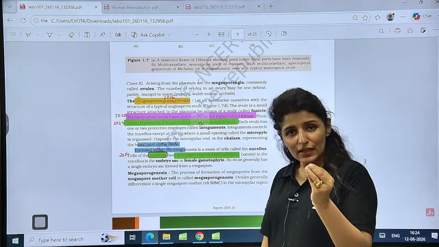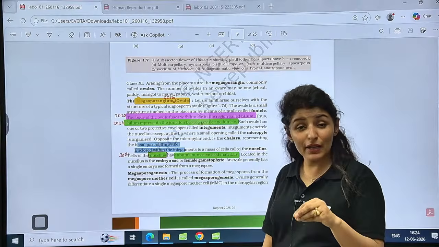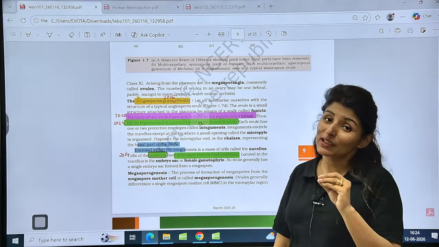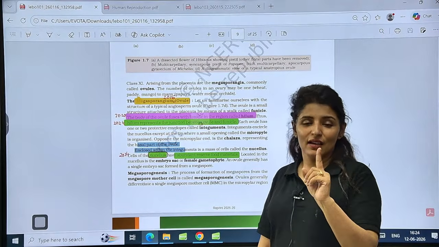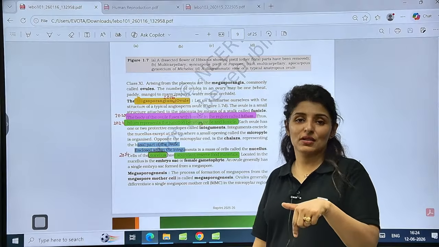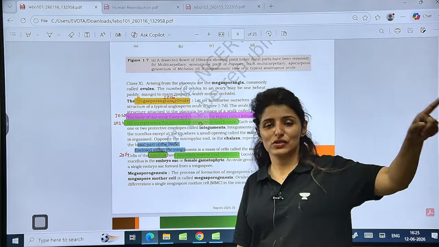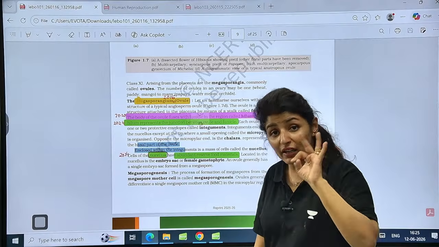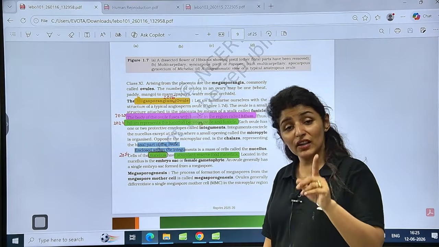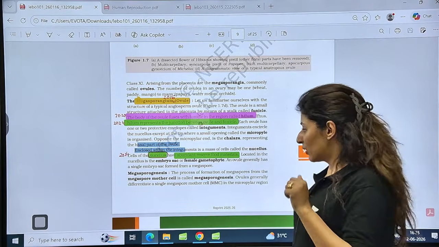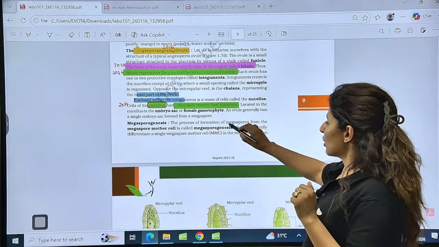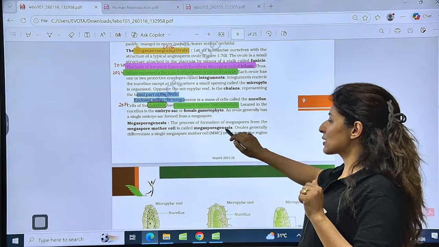A single nucellar cell towards the micropyle will act as a megaspore mother cell. Only one cell. Is that clear? And that is going to undergo meiosis to form 4 megaspores. But unlike in microsporogenesis, here out of the 4 only 3 will degenerate and only 1 will remain functional.